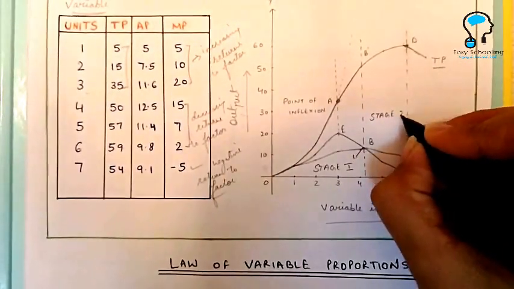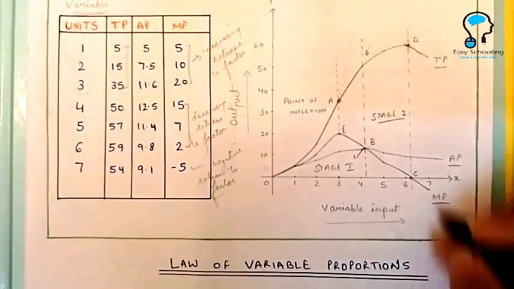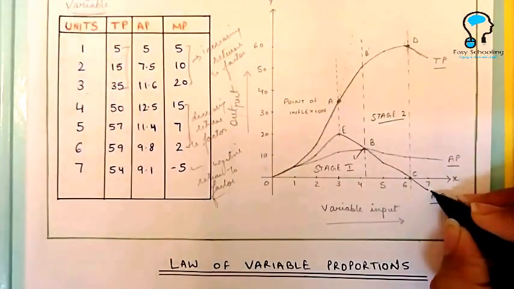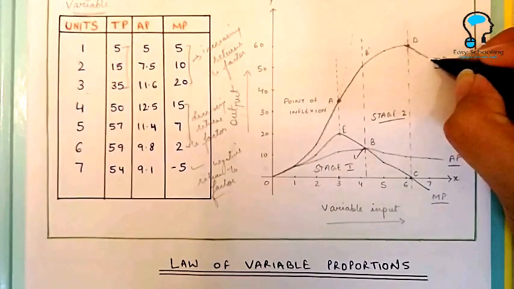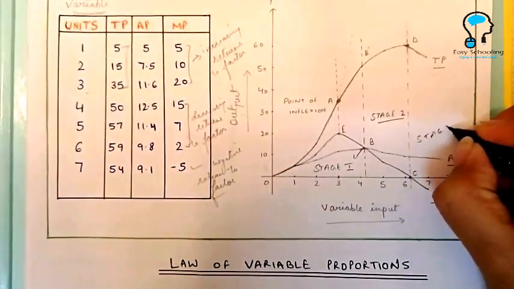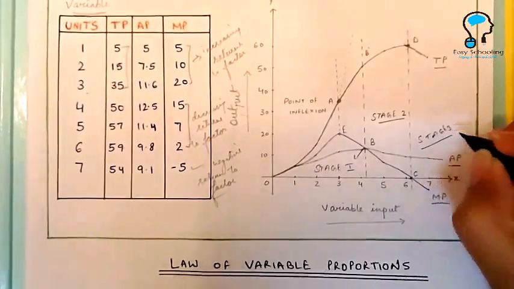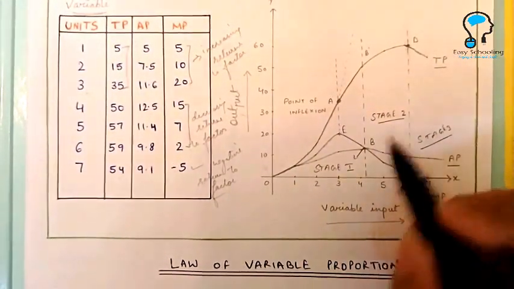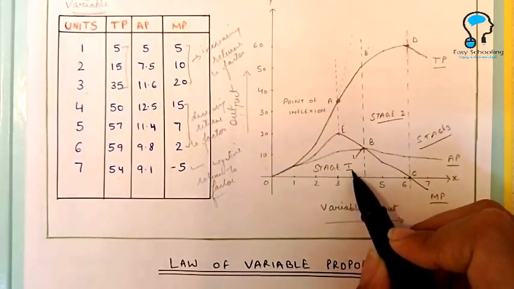This is stage 2. Okay, and after this point, what happens? The marginal product starts becoming negative and total product starts declining. So this is stage 3, the stage of negative returns. This is stage 2, which is the stage of diminishing returns, and this is the stage of increasing returns.